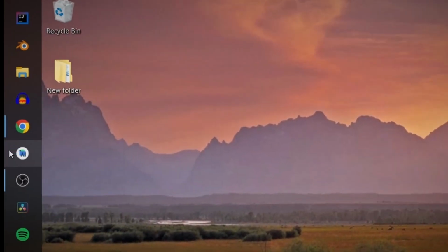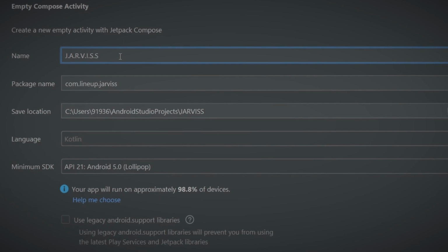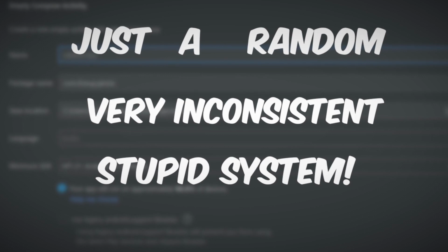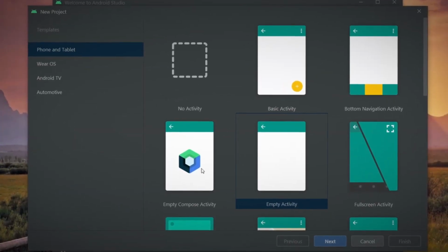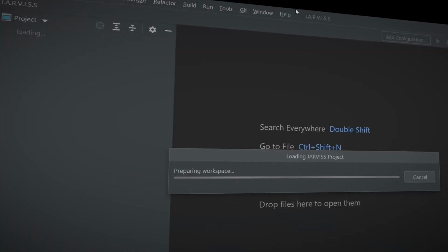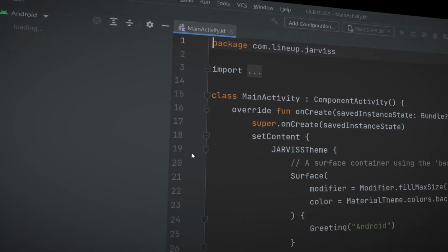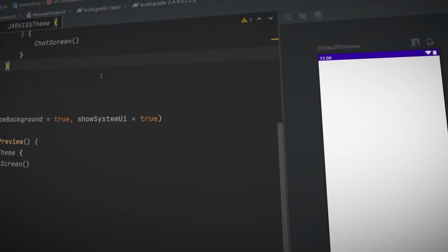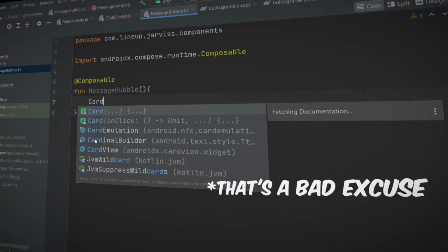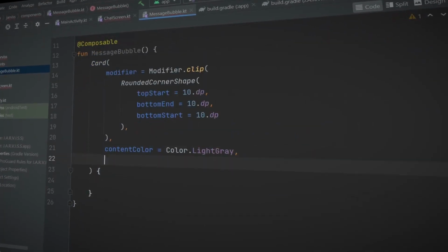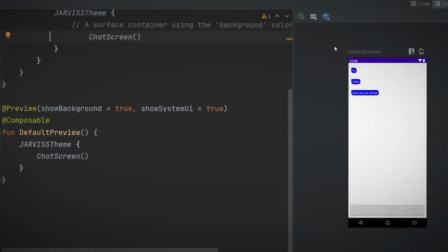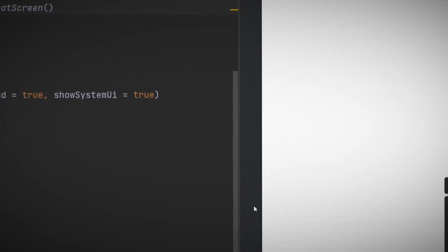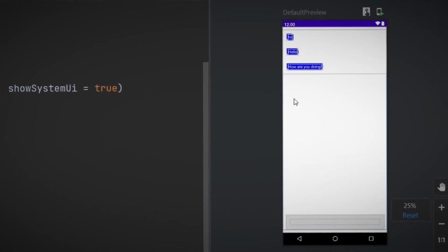So I opened Android Studio and created a new project. I'm going to use Jetpack Compose to create this Android app. It's an Android toolkit which can be used to create modern applications more efficiently. So let's get started. First I decided to create the skeleton of our application, so the UI is not going to be great. First I'm just going to focus on creating the backend and the simple UI of our application. Now the skeleton of the messaging section is done. Here you can see the list of messages displayed. So that's basically the messaging section. Now let's add the backend.